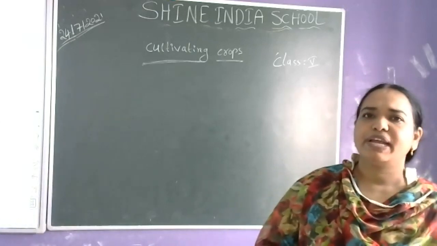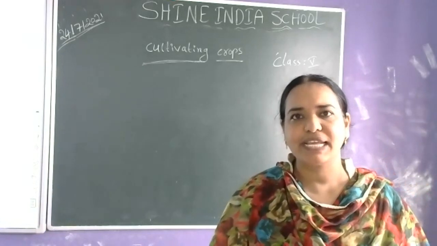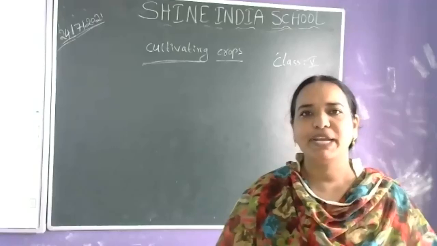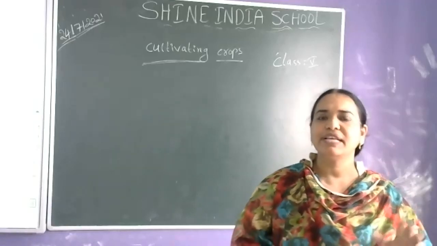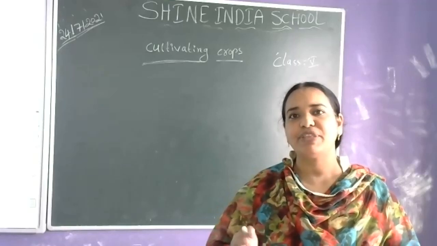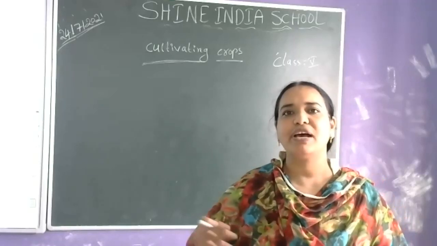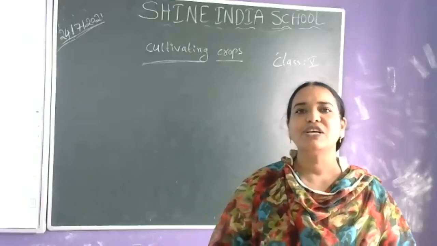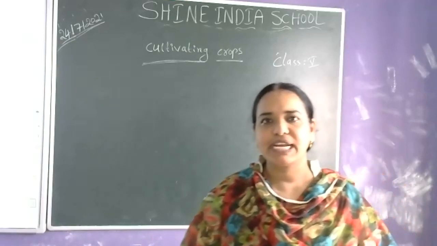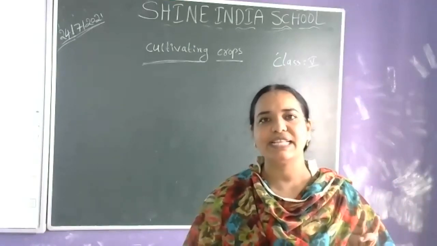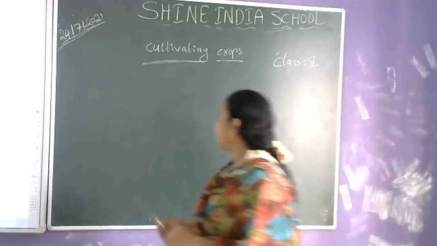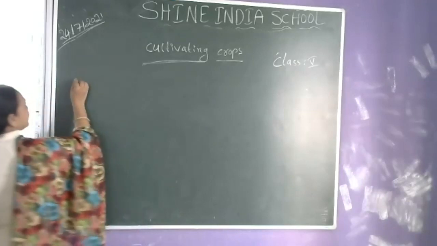If we are growing plants like roses or pennies, we are growing them in a small amount. But what is a crop? We use the word crop for the paddy field or the cereals or the pulses. For the cultivation of the pulses or the cereals, we use the word crop. Crop means what?